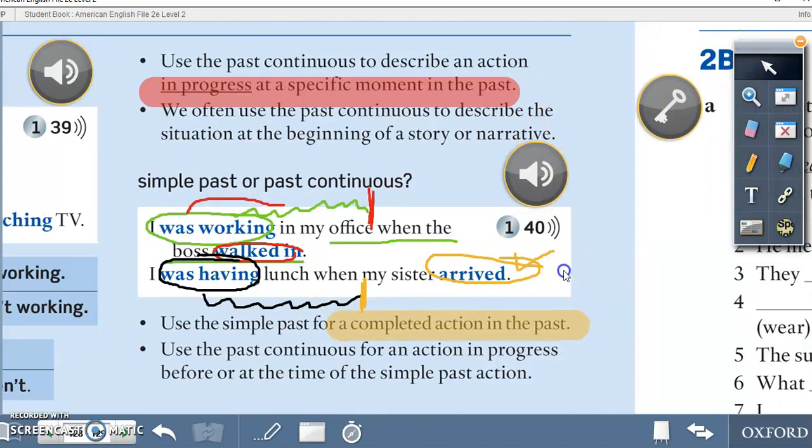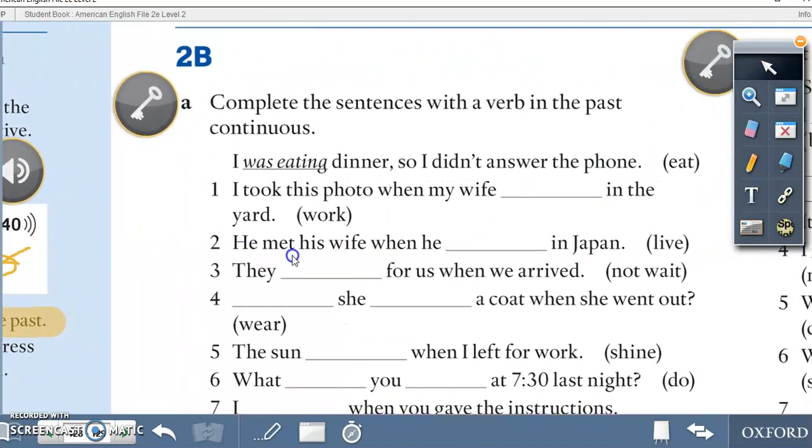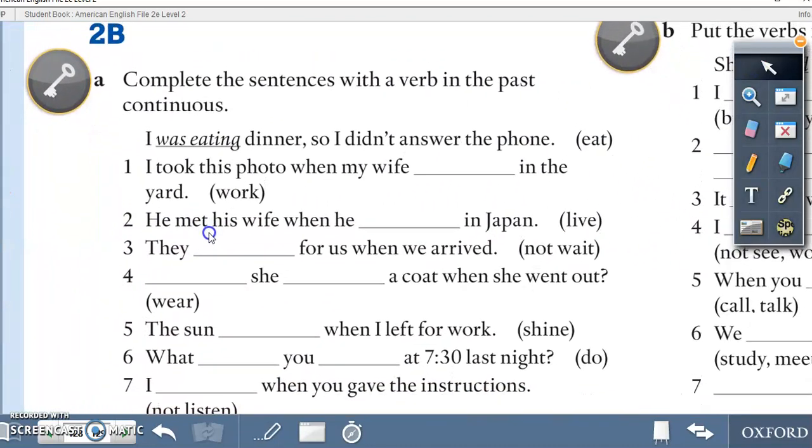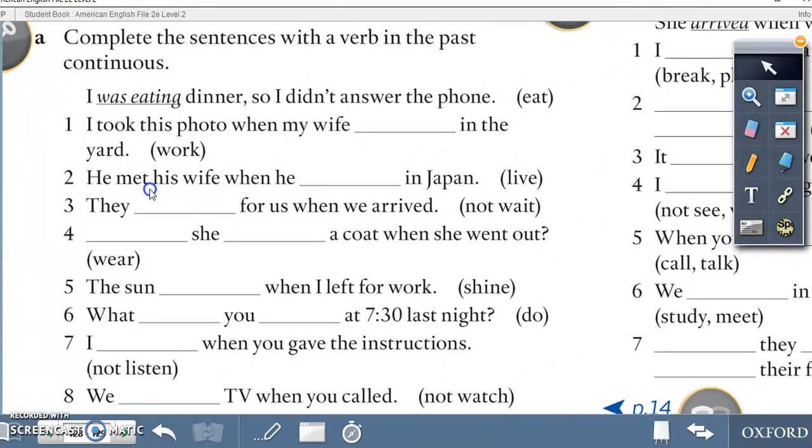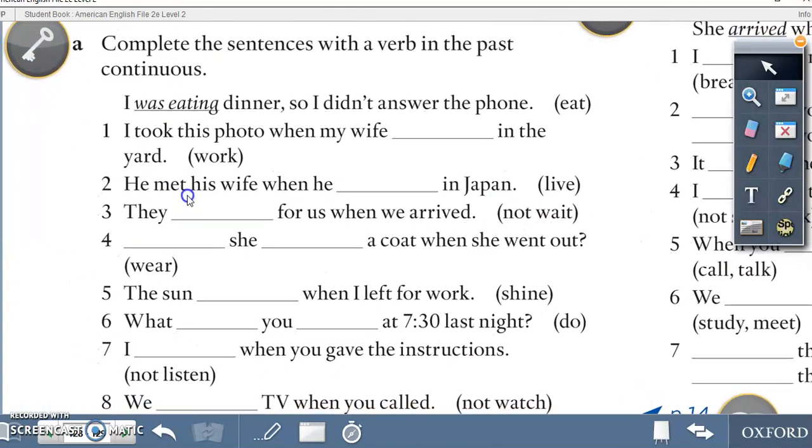Okay? So we're going to do the exercise on part A and B. In the first part, you're going to complete the sentences with a verb in the past continuous. Now, you're going to pause the video. You're going to pause the video and do exercise part A because I'm going to show you the answers later. Pause the video now.